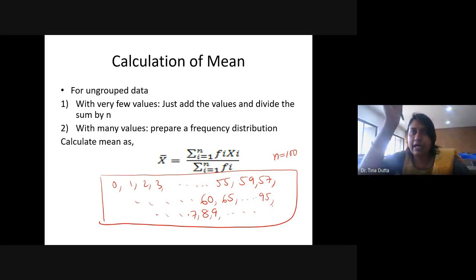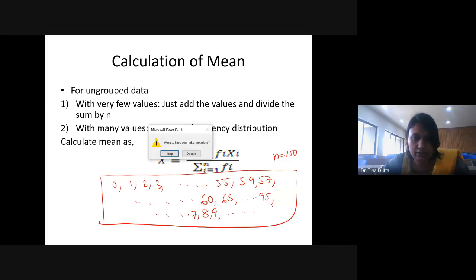Now if you want to write that data, 0, 0, 0, how many times, 1, 1, 2, 95, that will be too much, even though you will be dealing with a calculator. To handle this kind of data, we prefer to prepare a frequency distribution. Now how can a frequency distribution be made? I can keep either an ungrouped frequency distribution or a grouped frequency distribution. Let me show you this.